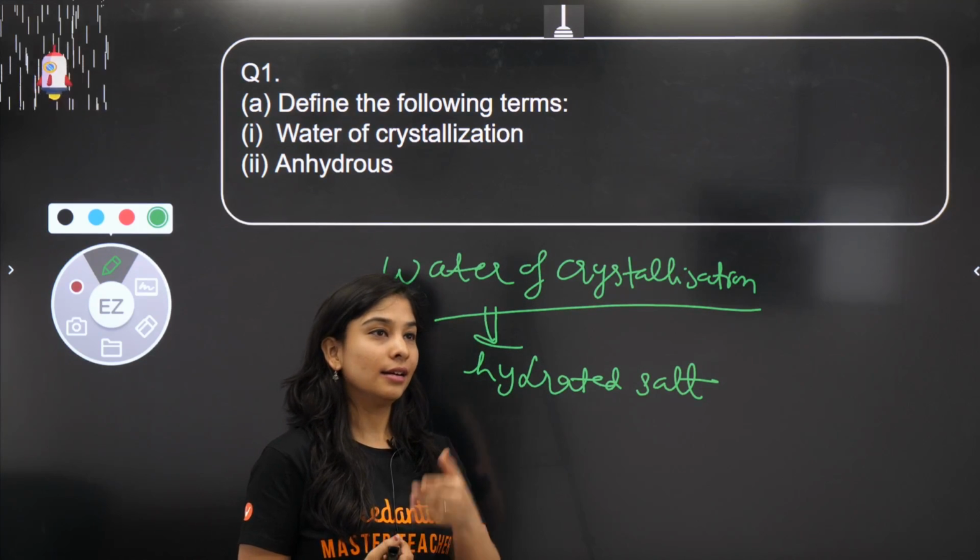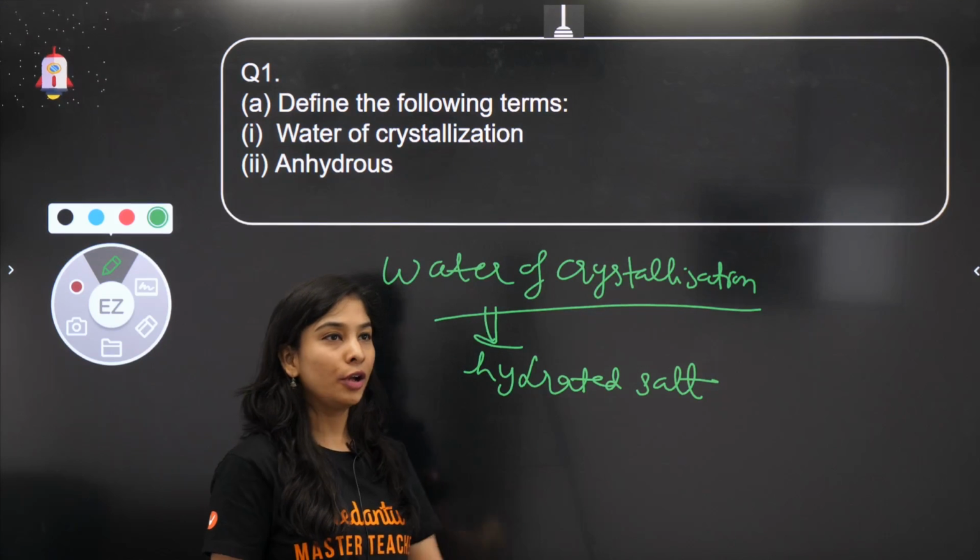So it's informative for CBSE also, so you all can stay.